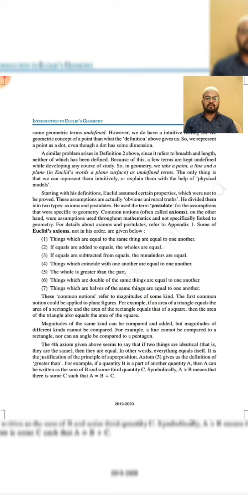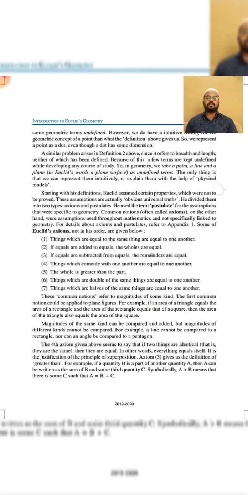Similarly, the next one: in place of addition, if you do subtraction, then also it is equal. If equals are subtracted from equals, the remainders will be equal. Things which coincide with one another are equal to one another. That means if I have one marker and I put one more marker beside it, I can say that this is only one marker, because I have placed it in such a way that the second marker is actually hiding the first marker.